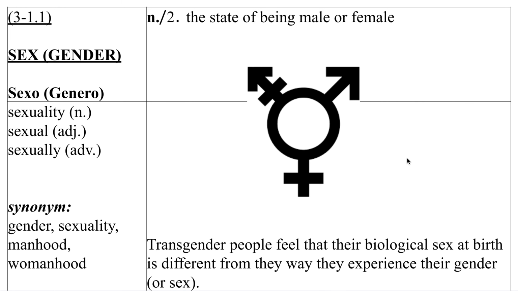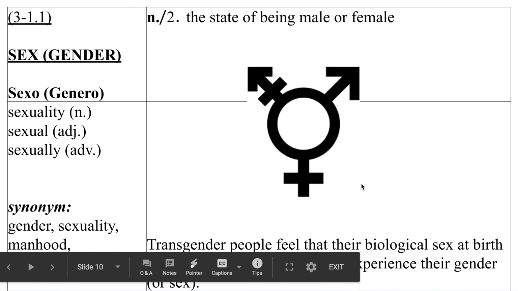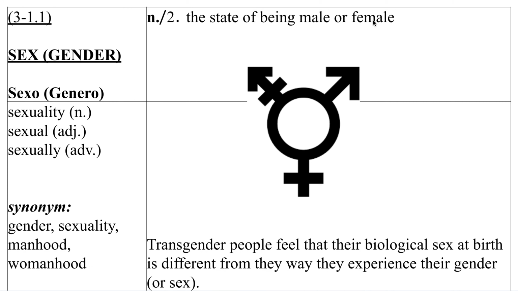Kind of interesting. Okay, next one, I thought I should mention this because it's very much something that people talk about now, right? It's in the news. It's something people discuss, that transgender people feel that their biological sex at birth is different from the way they experience their gender or sex in the second definition of the state of being male or female. They feel that although they might be born biologically female, they experience their sex as male, or vice versa. That's what transgender means.